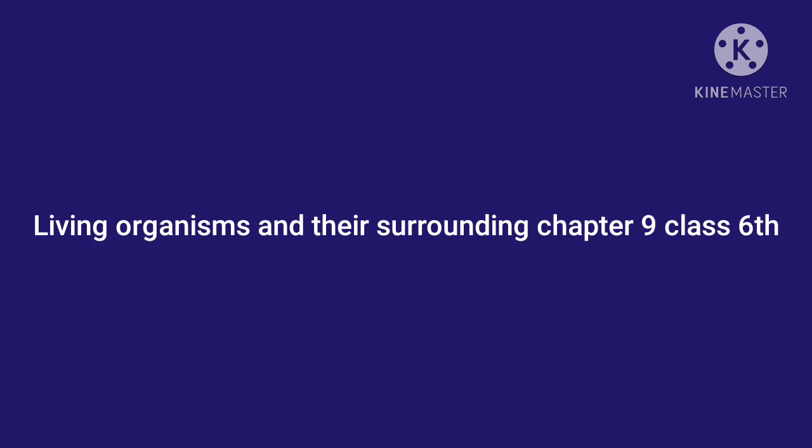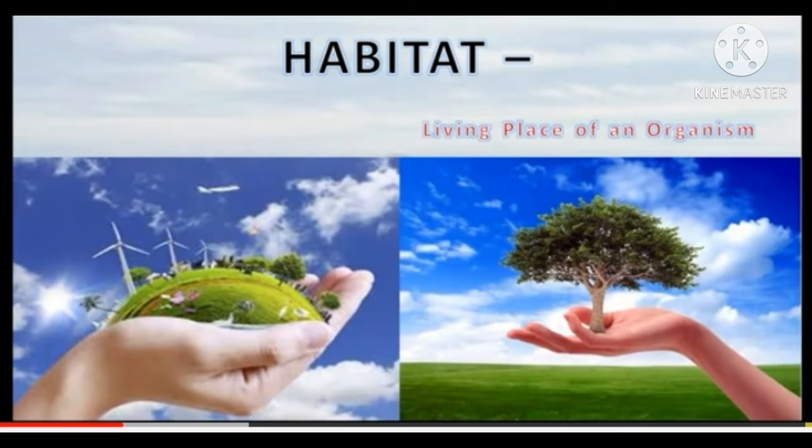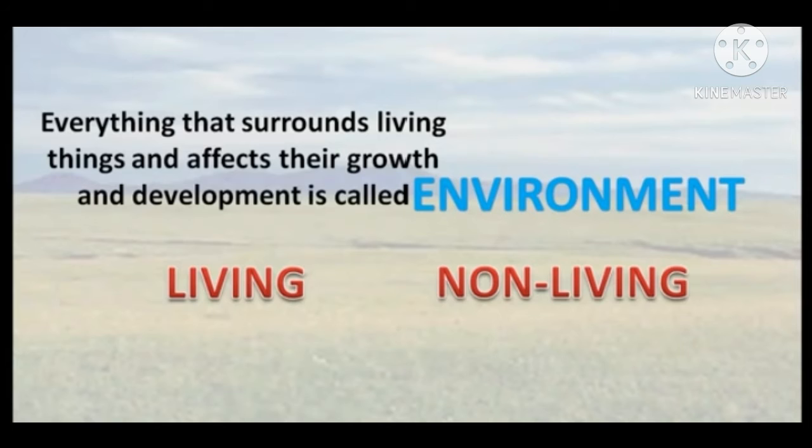Living organisms and their surroundings, chapter 9, class 6th. The living place of an organism is called habitat. Children, we know all organisms need a place to live where they can get plenty of food, shelter, and protection from their enemies and adverse conditions. So, the living place of an organism is known as its habitat.